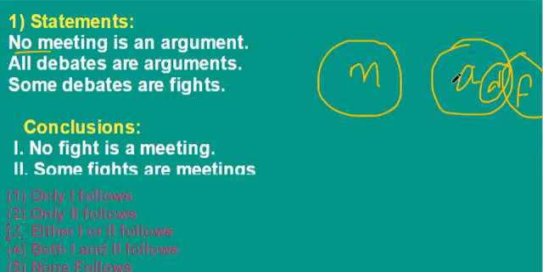So from this diagram we check the conclusions. No fight is meeting. And some fights are meetings. From the given statements we can't decide any relation between fights and meeting, but here both "no fight is meeting" and "some fights are meetings". Either one or two should be correct. So our answer is 3.